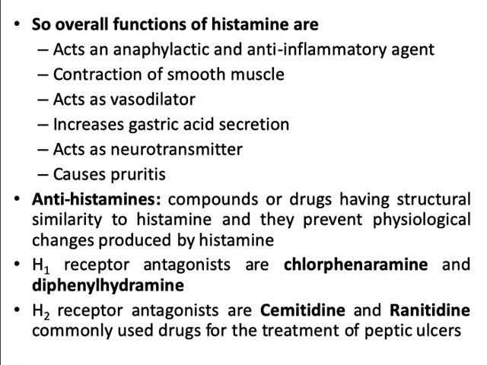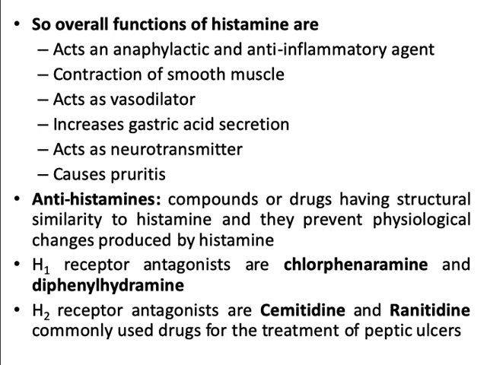So overall functions of histamine are: histamine acts as an anaphylactic and inflammatory agent. Histamine causes contraction of smooth muscles. Histamine acts as vasodilator. Histamine increases the gastric acid secretion, that is gastric HCl. Histamine also acts as neurotransmitter and it causes pruritus. Coming to antihistamines.